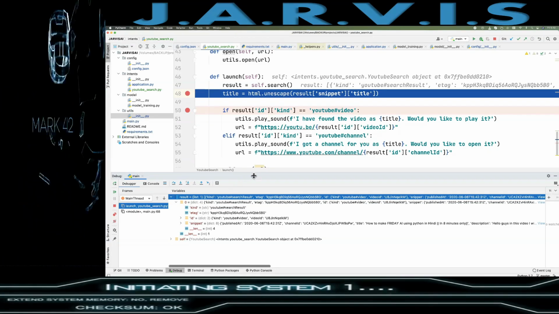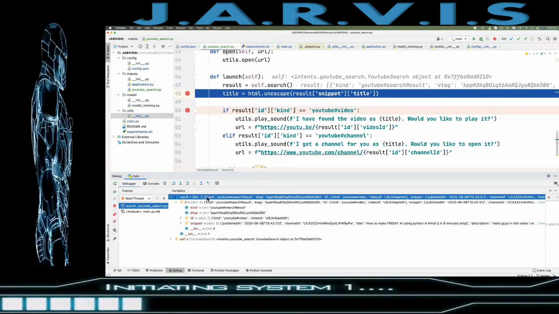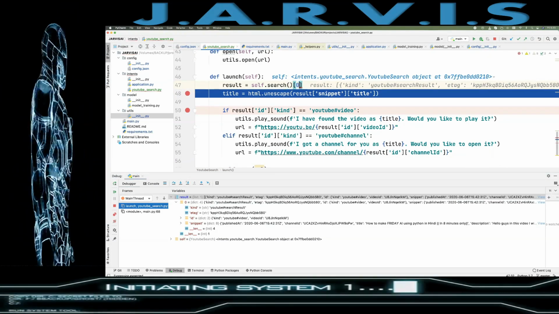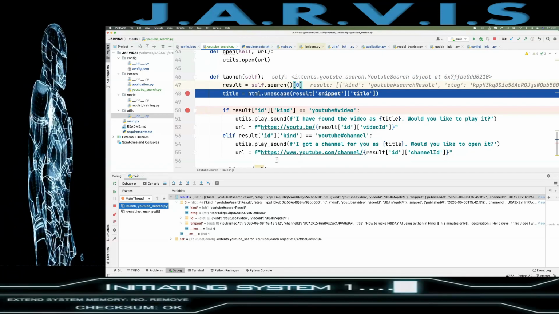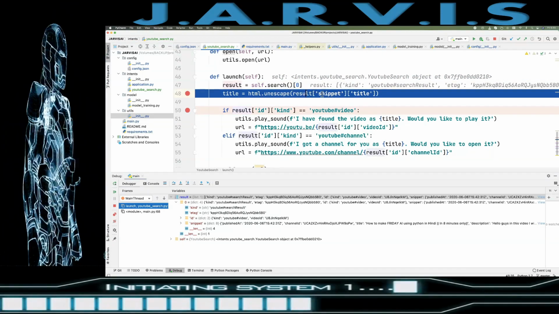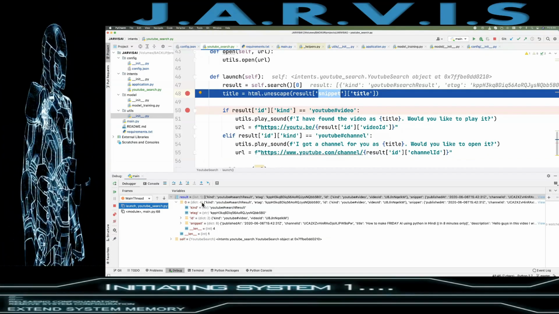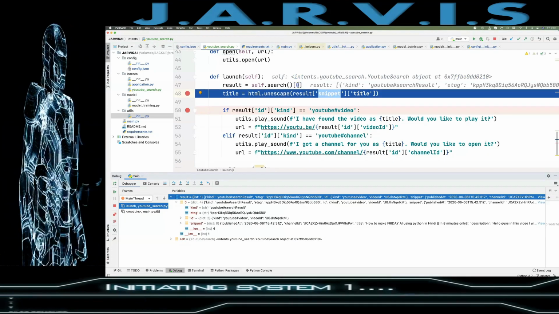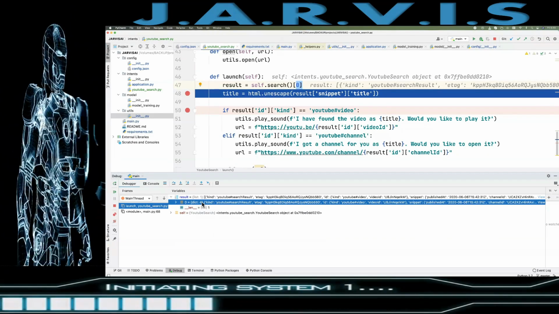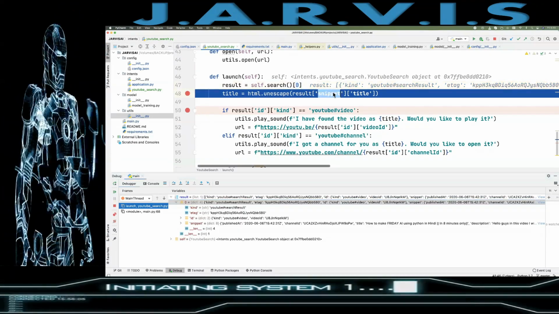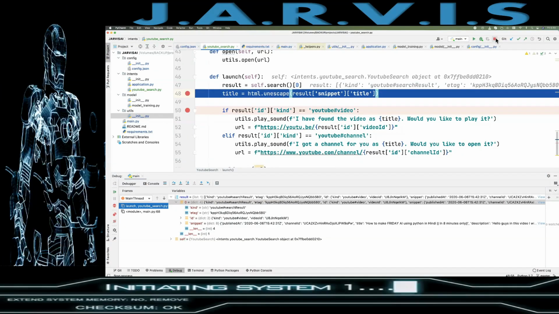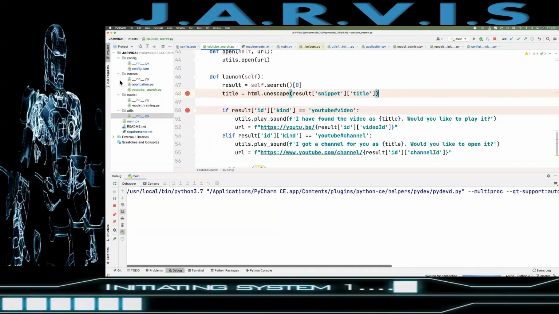So this is the thing, because we are getting this list and we need to have the first index of it, right? After that this dictionary will give us the result, not the list, right? So earlier it was a list object, but when we get the first index, then we will have this dictionary object, and then we can only have this snippet and title, right? So close this, debug it again.